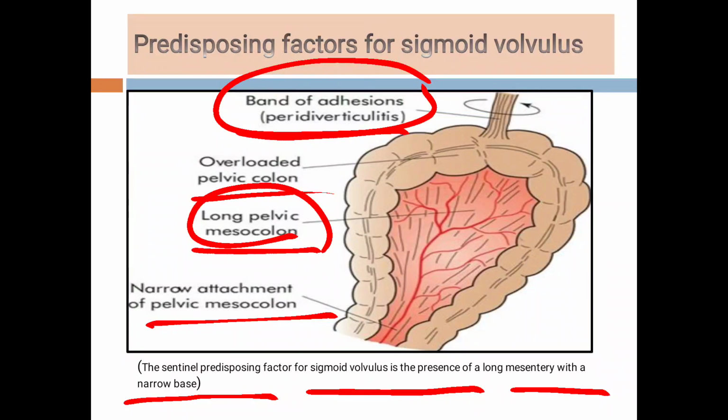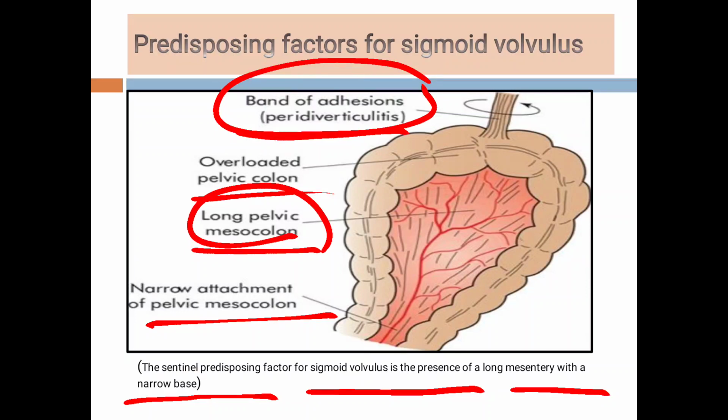Now see students, there are two types of diverticuli. One is the true diverticulum and the other is the pseudo diverticulum. A true diverticulum includes all the layers of the bowel: mucosa, submucosa, muscularis and serosa. But in a pseudo diverticulum, there is only an outpouching of the mucosa through the muscular layer, so it contains only mucosa, submucosa and serosa. There is no muscular layer in the pseudo diverticulum.